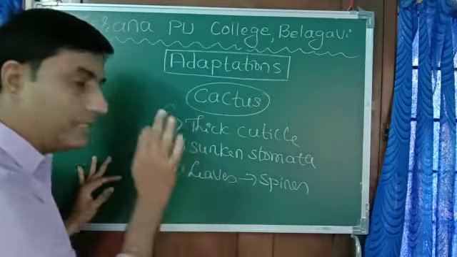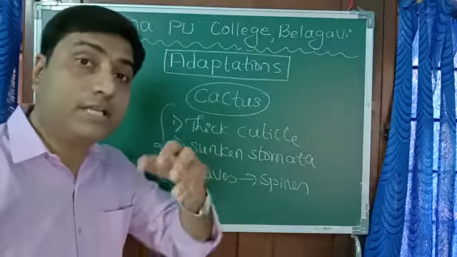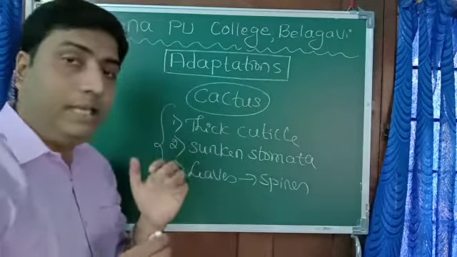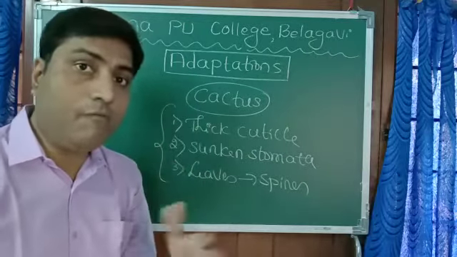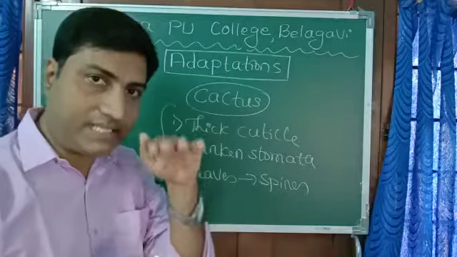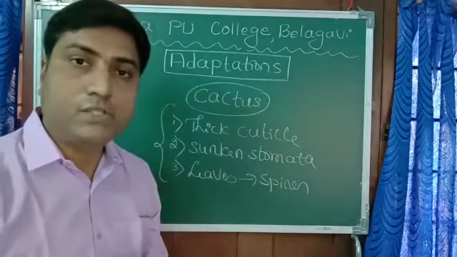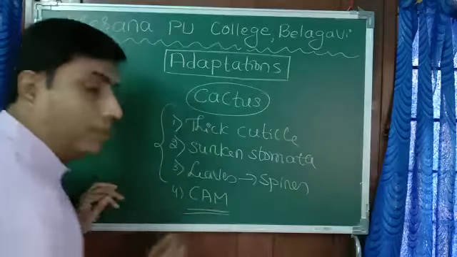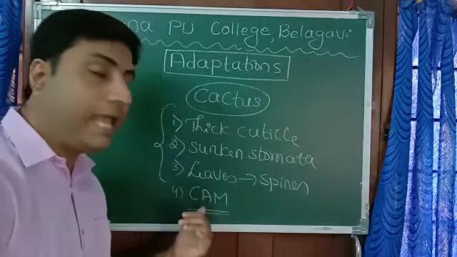Now, what do all these morphological adaptations suggest? They are to conserve water, to reduce water loss. Plants generally lose water during transpiration. Water is lost in the form of vapor, and transpiration generally takes place through stomata. So the stomata are sunken, that is one thing. And second, in most cactus species, they follow a pathway called the CAM pathway. That is one of the photosynthetic pathways. CAM stands for crassulacean acid metabolism.